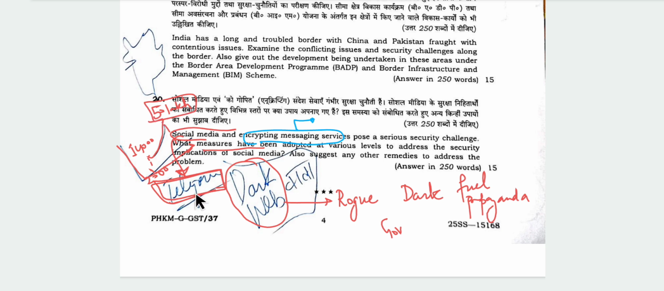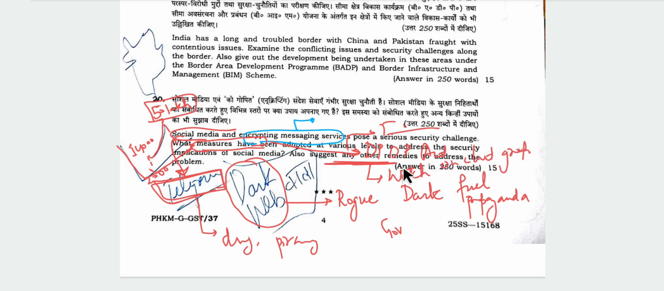For example, Telegram also is infamous for drug peddling, piracy, etc. These things can be mentioned. And in measures, you can mention some government measures, for example, DP Act 2023, Digital Data Protection Act, IT Act, IT Intermediary Guidelines. And as other remedies, we can mention that government agencies should keep a watch on chat groups. Okay. And you can mention some examples.